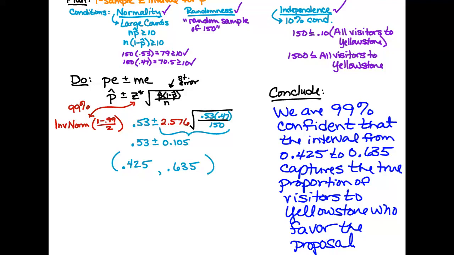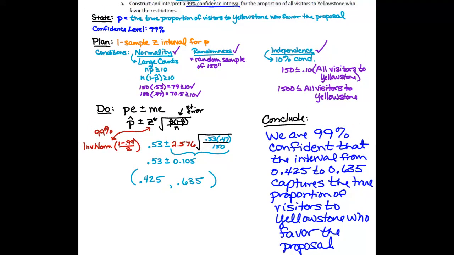I will make sure on the test that you have enough room to do all 4 of these steps. You do not get that 4-step process layout form. You have to know how to do this start to finish with a blank space. But I've given you 3/4 or more of the page to do this. You should have plenty of room. If you need extra paper, you can ask me for extra paper. We'll just staple it together. I think we'll be good because it's everything but the question stem, the rest of the page you get. All right, so that's part A.